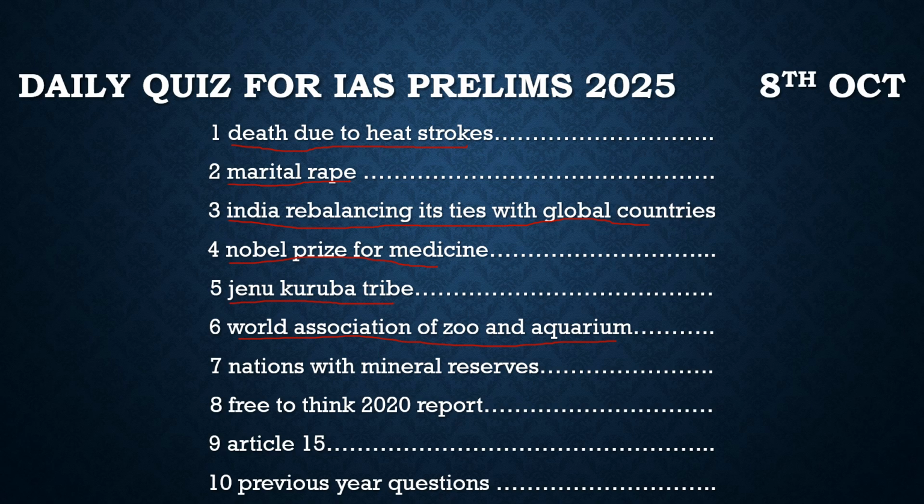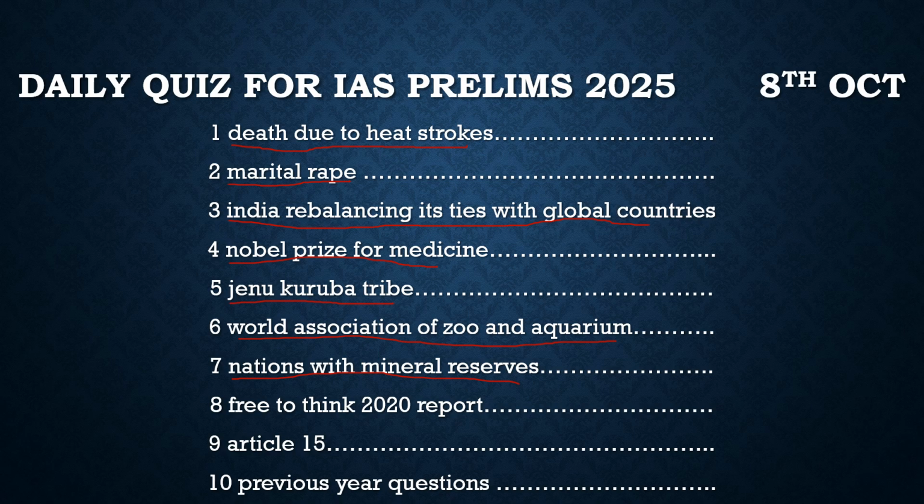Then there was data given on the nations with different mineral reserves, as right now we are shifting our approach from fossil fuels to mineral reserves in energy. So there was data given with respect to this, and for that a few elements were included. For example, bauxite: Guinea, Vietnam and Australia are the top producers.